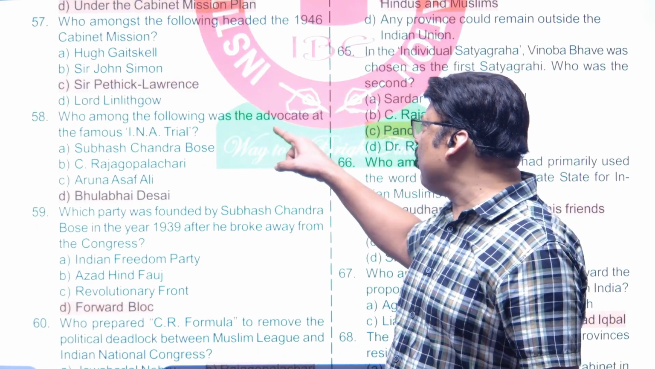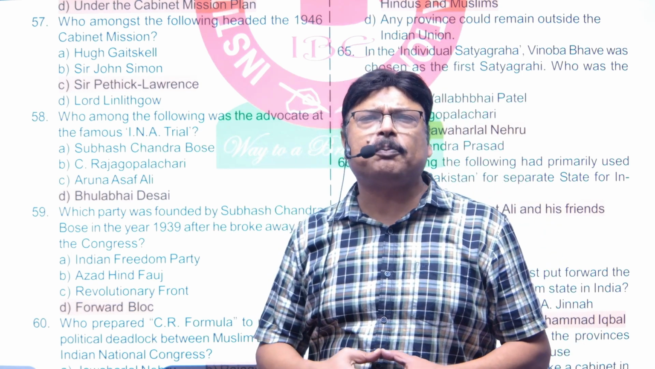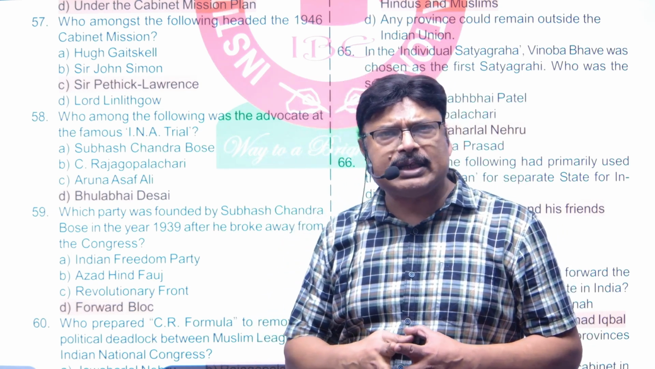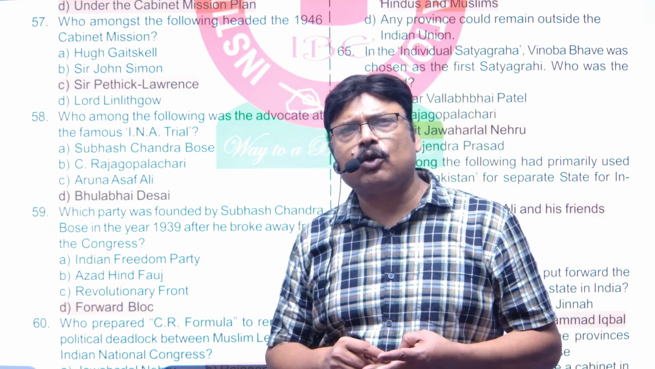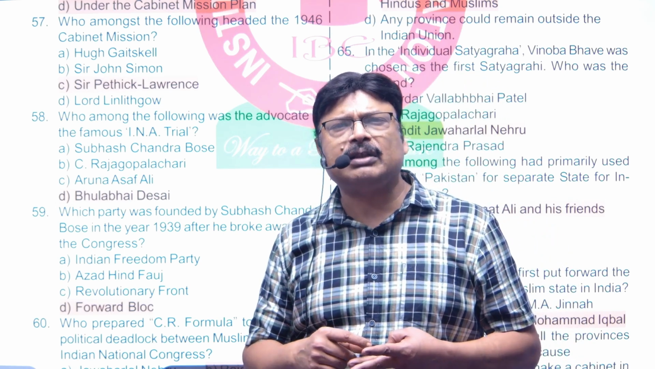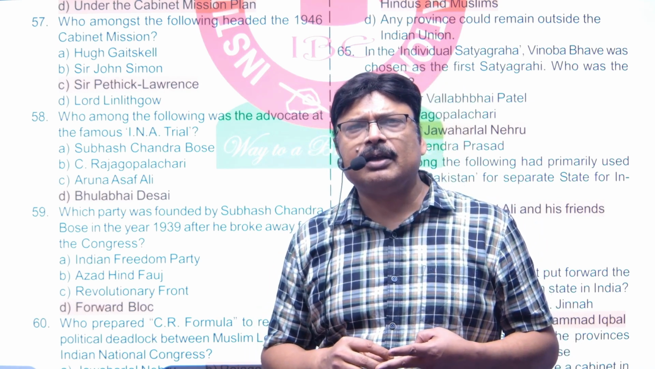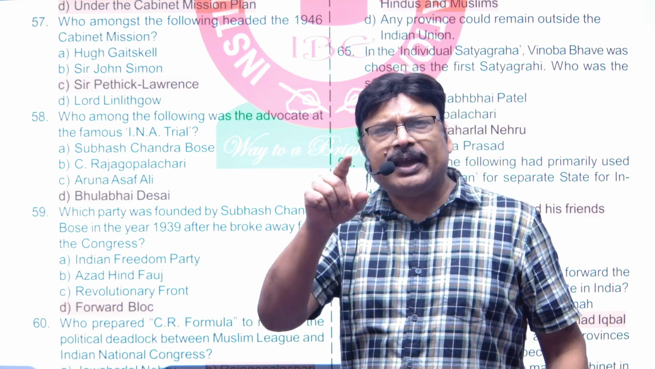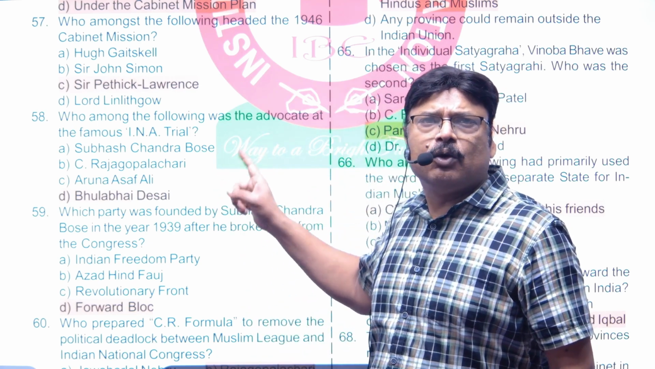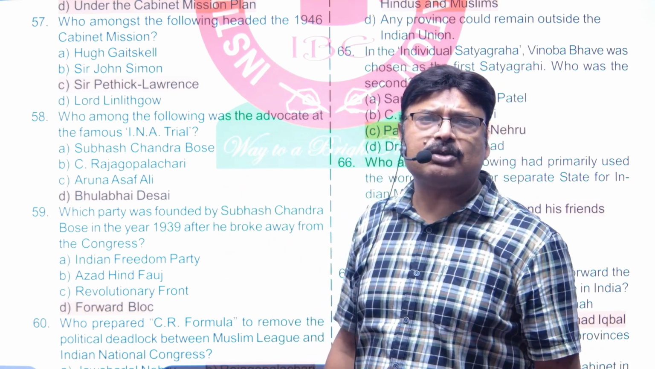Now, who among the following was the advocate at the famous INA trial? The INA trial which took place, right, in 1946 for saving 3 people, that is Prem Sehgal, Gurdeep Dutt Dhillon, right, G.D. Dhillon, and the third was Sarfaraz Khan, right. A committee of lawyers was constituted, which was headed by Mr. Bhulabhai Desai. Other lawyers were Jawaharlal Nehru and Tej Bahadur Sapru.